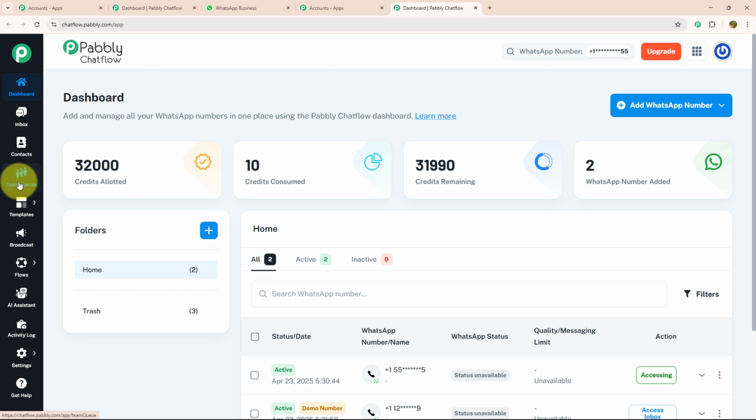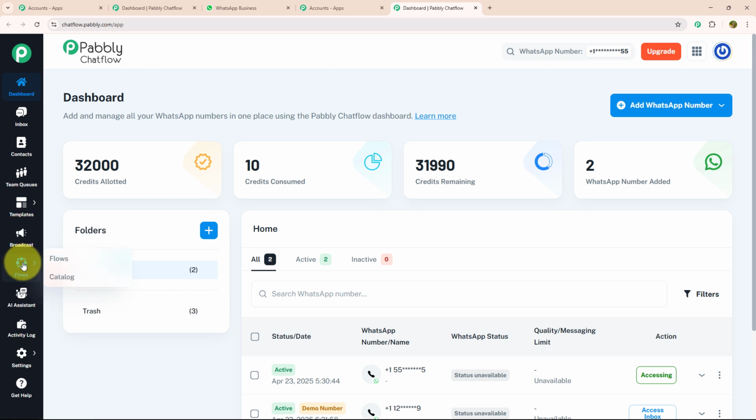Below that, we have the team queue section where you can assign different tasks to different team members and review their performances. Below team queue, we have the template section where you can create customized templates, and by creating customized templates, you can give a personalized touch to your chat. Below that, we have the broadcast section where you can send mass messages to a bulk of customers using a customized template.